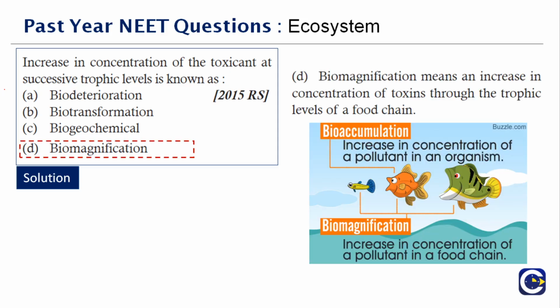So here you have a picture which shows bioaccumulation and biomagnification. Bioaccumulation is the increase of concentration of pollutant in an organism, while biomagnification is the increase in concentration of pollutant in the food chain. Okay, that's the major difference that you need to know. Next question here.